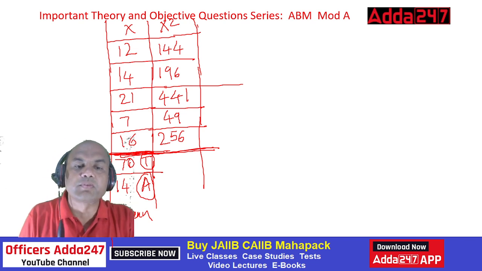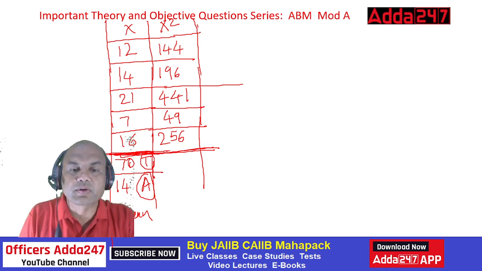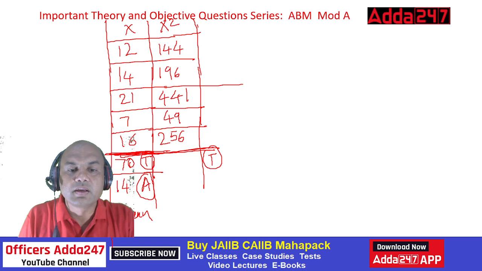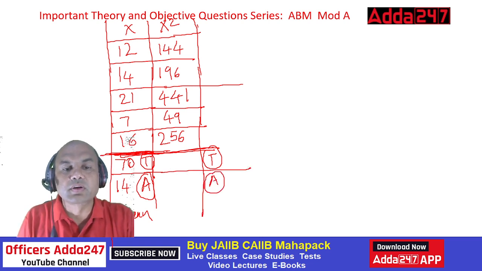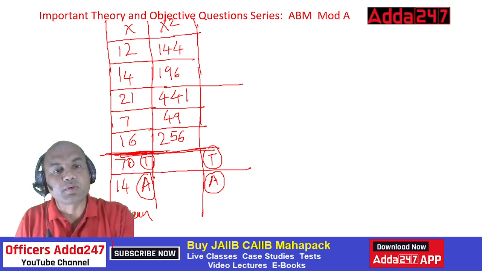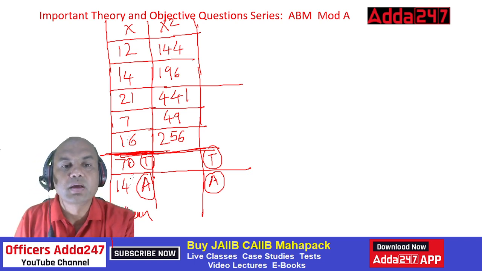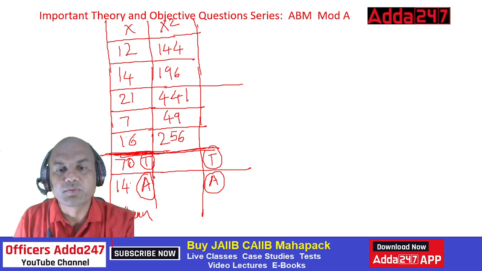Now do the total of all these. What is the total you are getting? I'll write it over here, and then I have to find the average also. So what is the total over here? Do the total of all these, everyone: 144 plus 196 plus 441 plus 49 plus 256, right? So it comes to 1086.